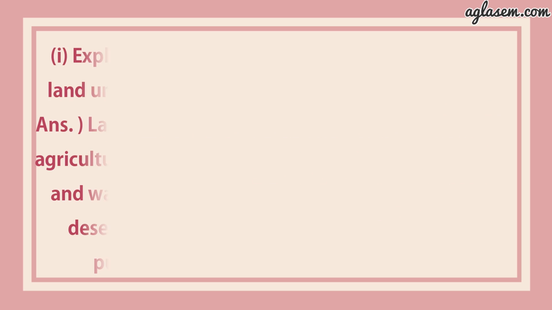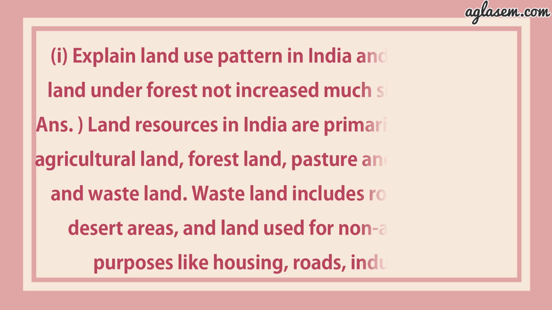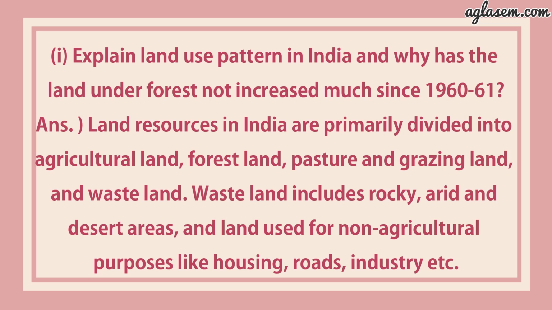First, explain land use pattern in India and why has the land under forest not increased much since 1960-61? Answer is land resources in India are primarily divided into agricultural land, forest land, pasture and grazing land and wasteland.